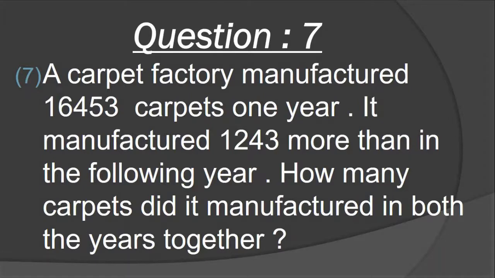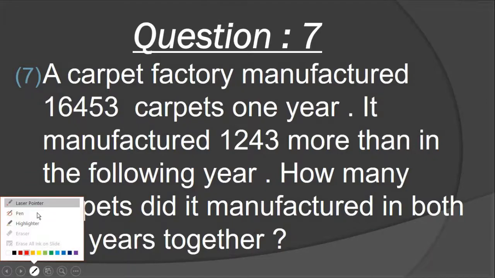Understood? So a carpet factory manufactures 16,453 carpets in 1 year. Then in the following year, what? 1,243 more. So how many carpets did it manufacture in both the years together?